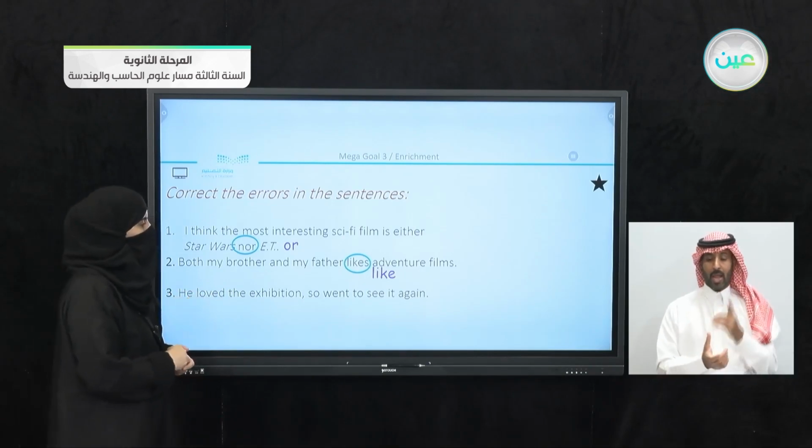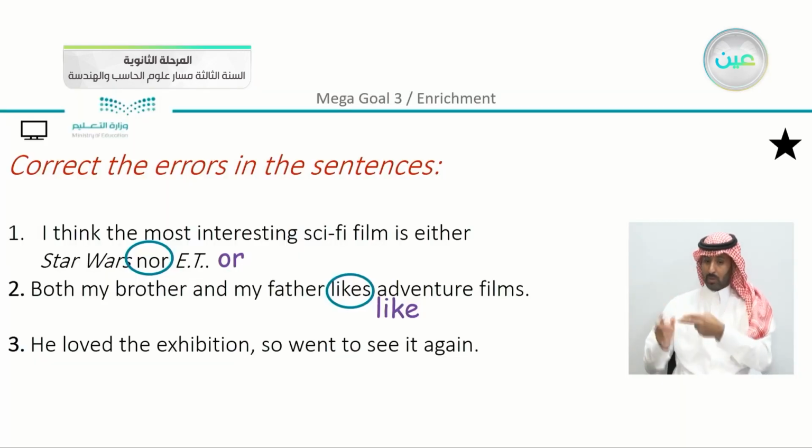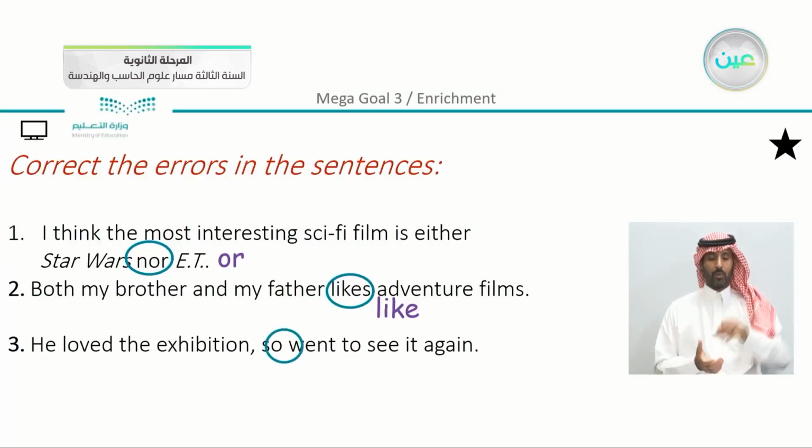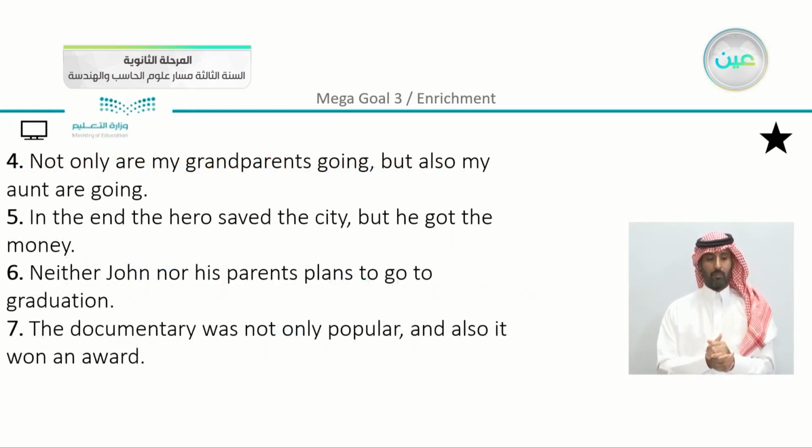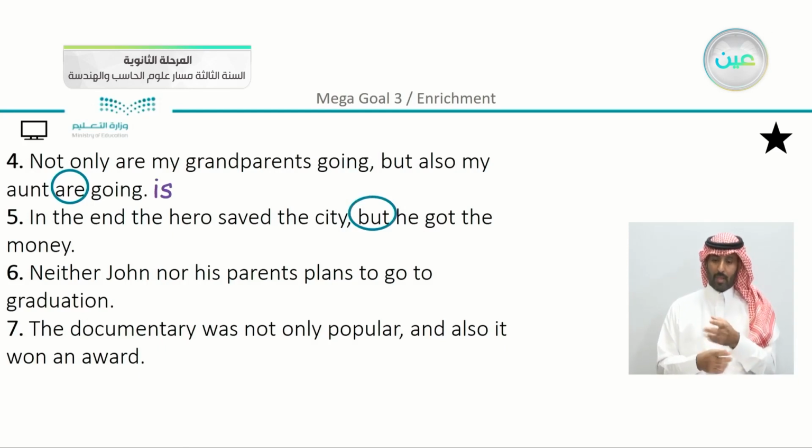So likes is incorrect. We have like adventure films. Next: he loved the exhibition, so we went to see it again. Here we have so went is incorrect. We have to add the pronoun he. Moving on with our exercise: not only are my grandparents going, but also my aunt are going. So here we can see that are is incorrect. We have is. Next: in the end, the hero saved the city, but he got the money. So using but here is incorrect as a coordinating conjunction. We have and.